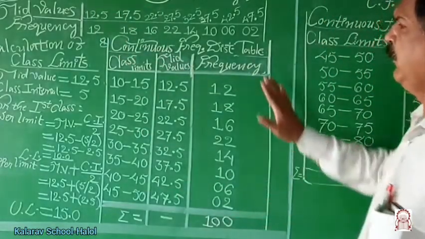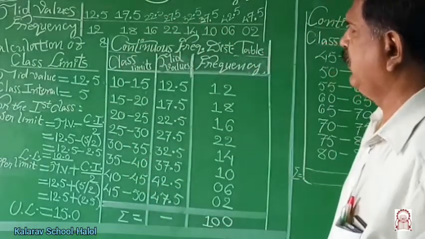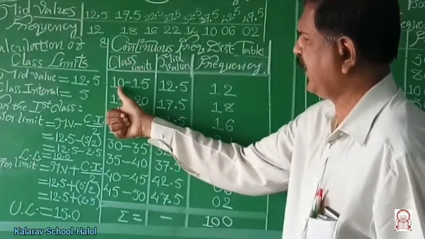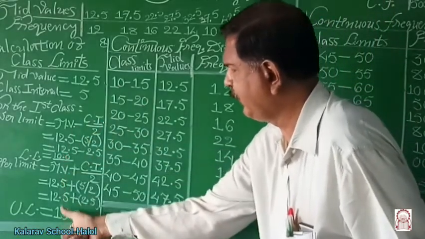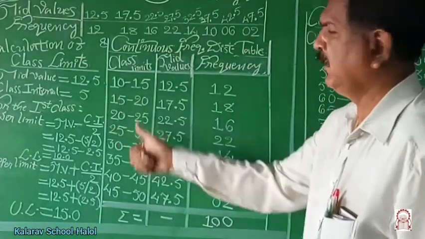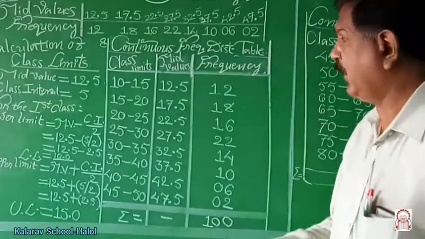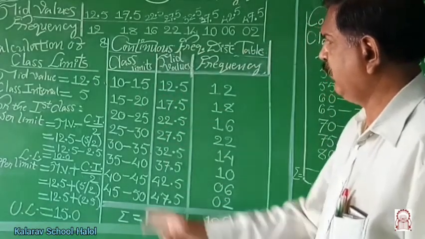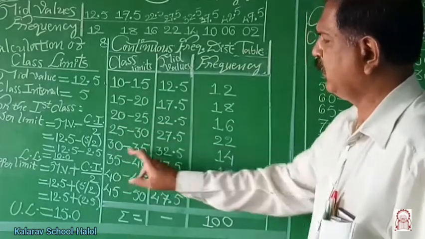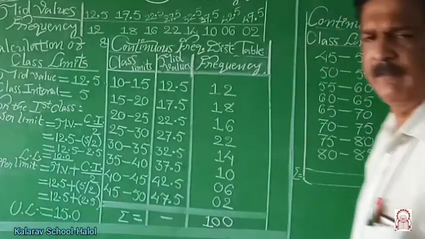Therefore, this is the simple type of frequency distribution in which class limits are obtained from the mid value. The first class is 10 to 15, and the next class is 15 to 20. By taking class interval as 5, we have to proceed further: 10 to 15, 15 to 20, 20 to 25, 25 to 30, 30 to 35, 35 to 40, 40 to 45, and the last class would be 45 to 50.